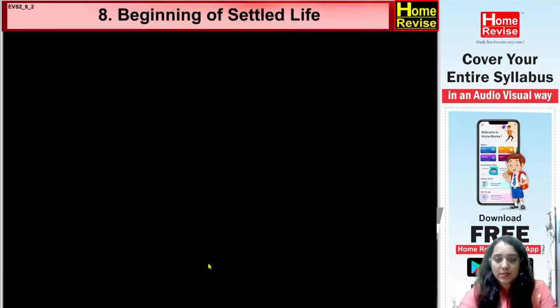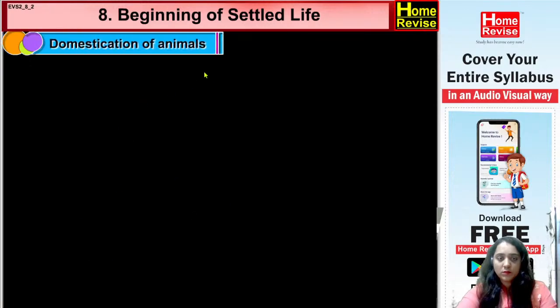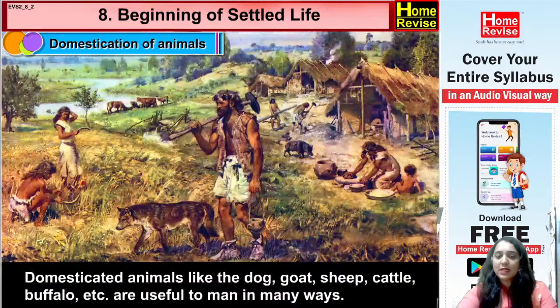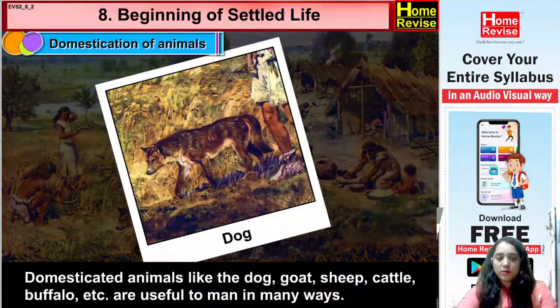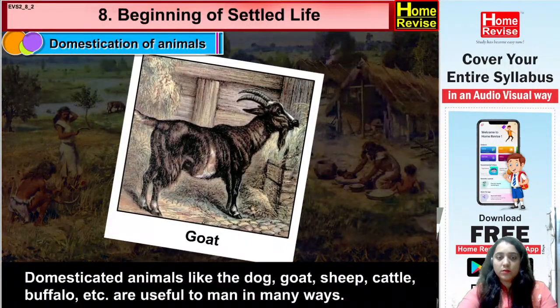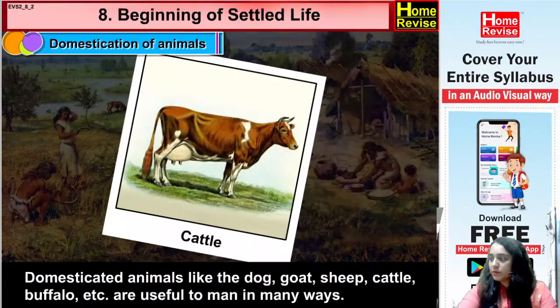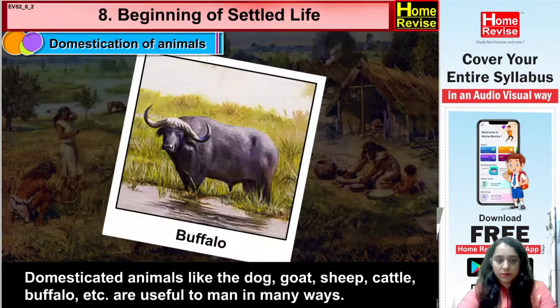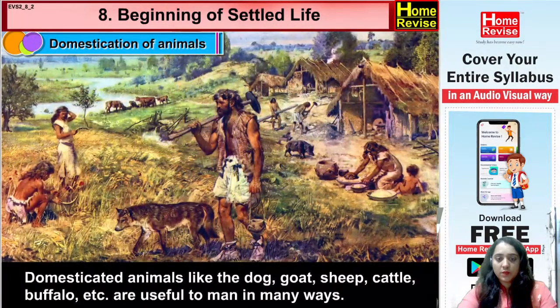Okay, now let's understand. Domestication of animals. Now, what do you mean by domestication? Domesticated animals, like the dog, goat, sheep, cattle, buffalo, etc., are useful to man in many ways. Domestication means any animal that can be made use of.